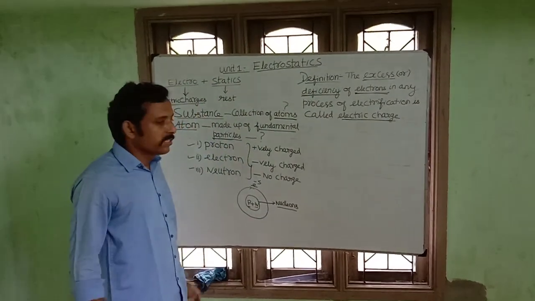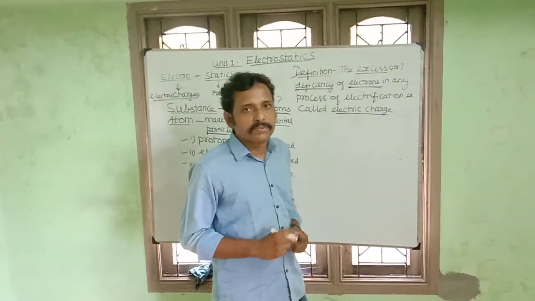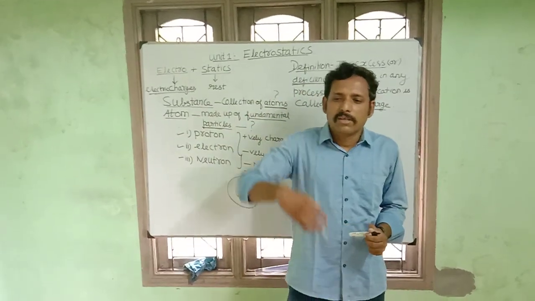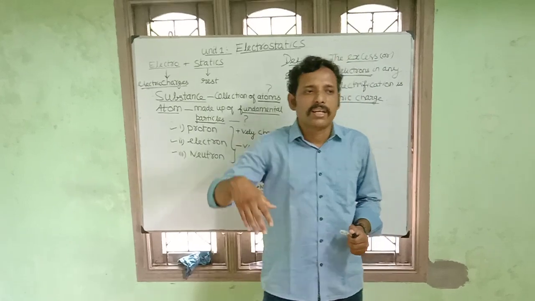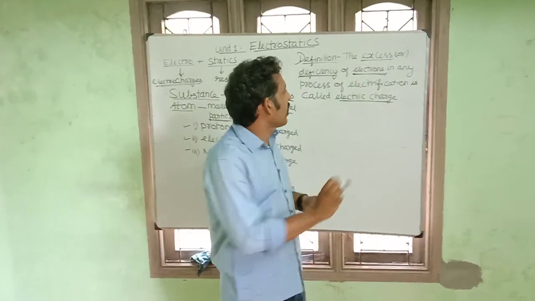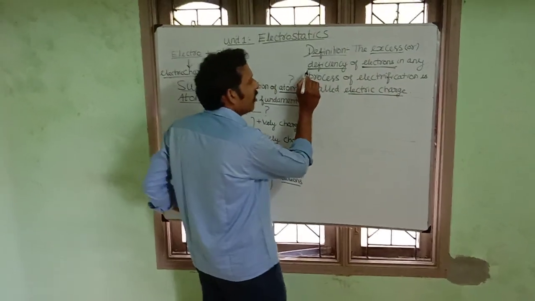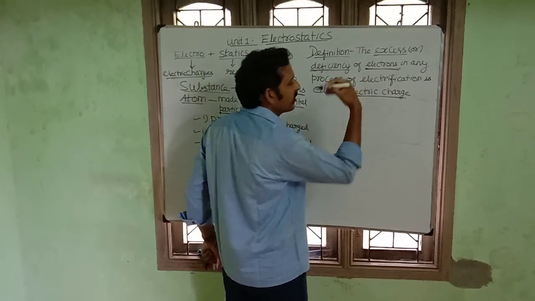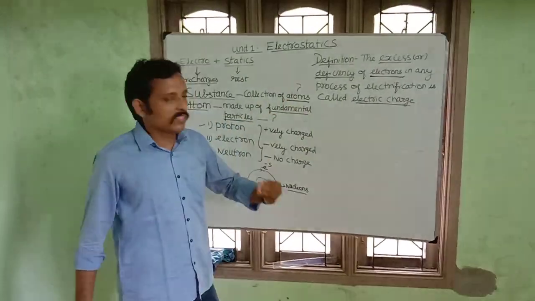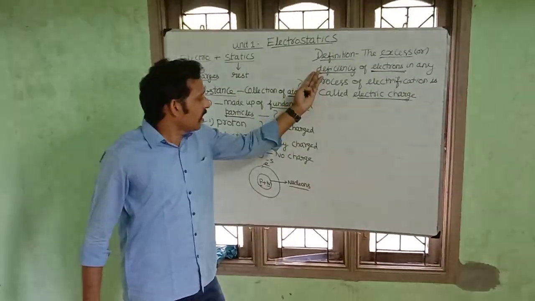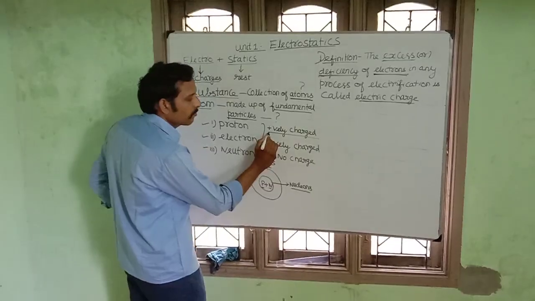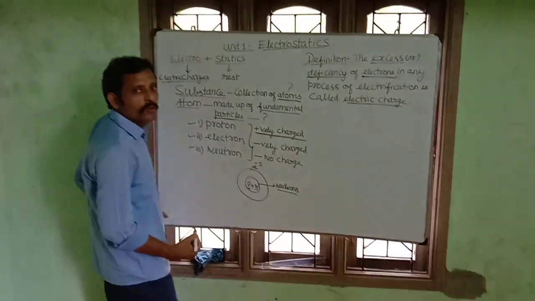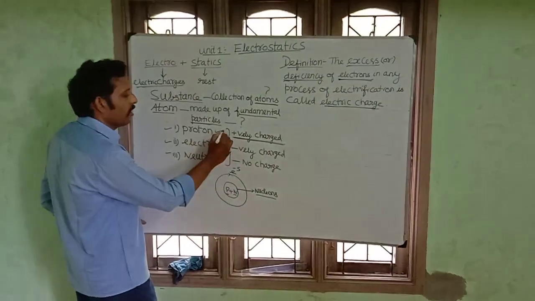Now, if an object loses its electrons continuously, that is, as per our definition, deficiency or loss of electrons, it is called positively charged. Positively charged is proton.